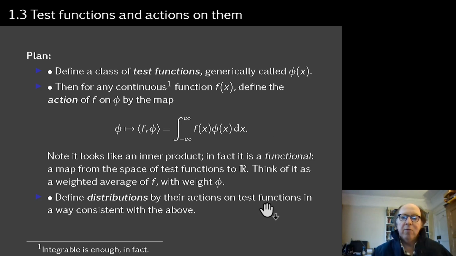Then we're going to define distributions by saying, well, we don't just have a function here, we don't even think about an integral. We just say we'll have an action. And we'll work out some properties of this integral, which we can then just assume or define for the properties of this action, and that will define our distributions. It's a very mathematical thing to do, not something maybe that we're terribly used to doing in the second year of your course, but nonetheless, this is what we do.